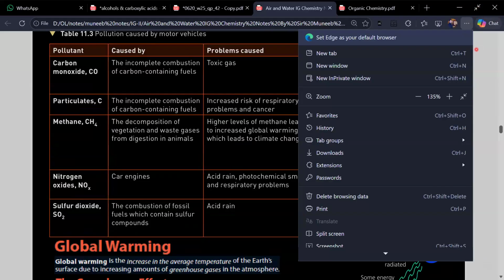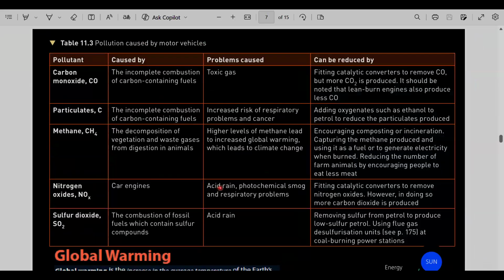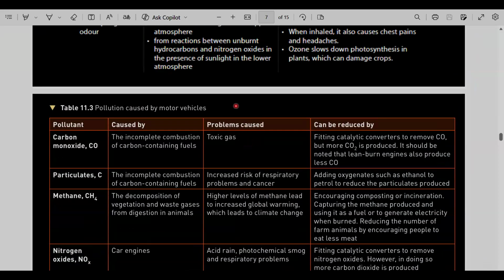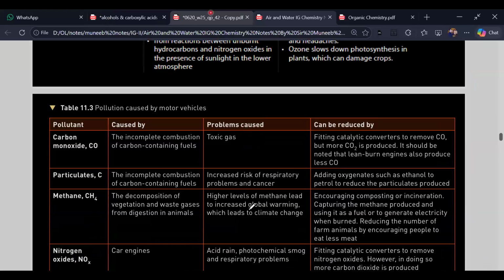We see it is creating acid rain, and then photochemical smog and respiratory problems. So these are three adverse effects or problems caused by the nitrogen oxides. So we come over here.